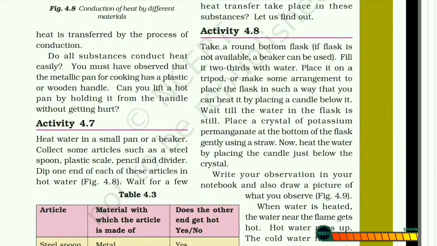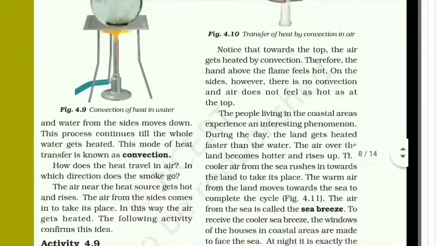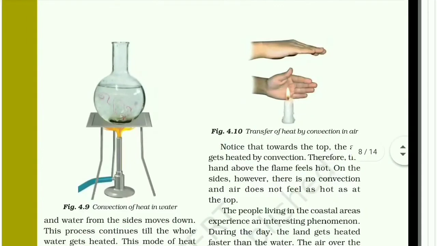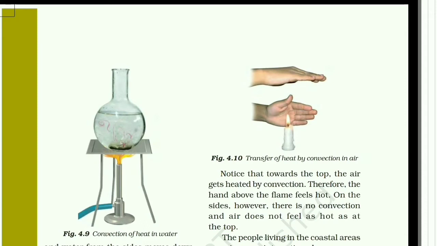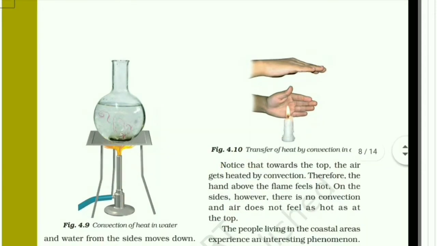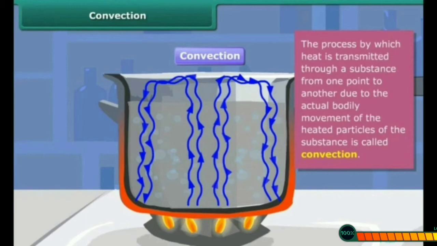Students, now look here. We have already discussed activity number 4.8 and activity number 4.9. So, convection of heat takes place in fluids, that is liquids as well as gases, and involves the movement of matter from a hot region to a cooler region. We have already seen it in those activities. So, in convection, heat is carried by air or liquid.